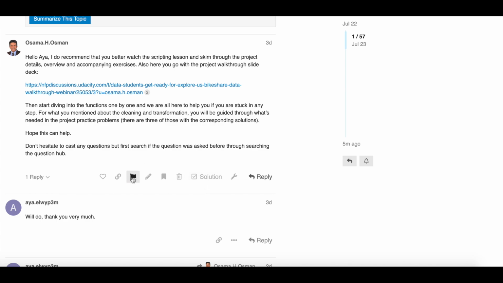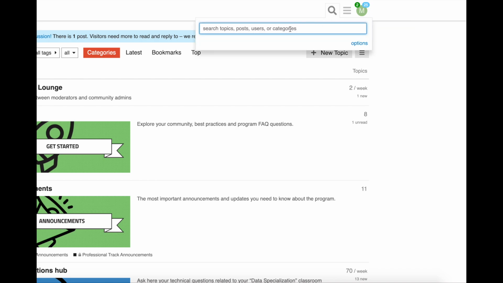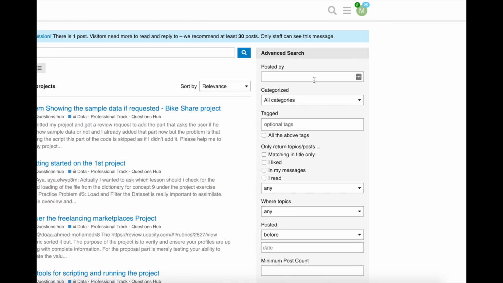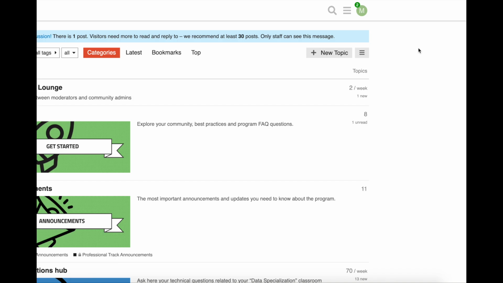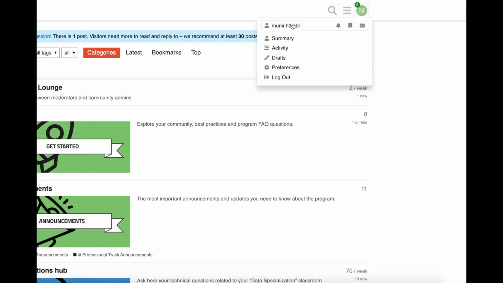Also, if you find any topic or reply that is inappropriate, you can flag it so that the community moderators can act on it and take the necessary action if needed. You can search for any topic on the platform by clicking on the magnifying glass icon, then type what you're looking for, and then all the topics that have matching keywords will start appearing to you. You can also have more options to find what you're looking for by clicking on Options and using the Advanced Search.